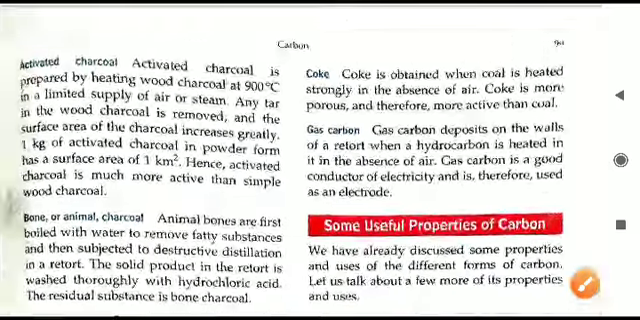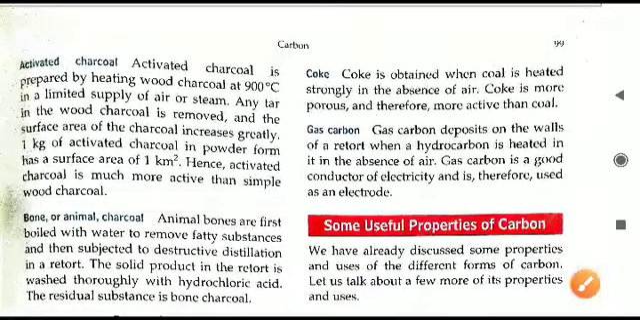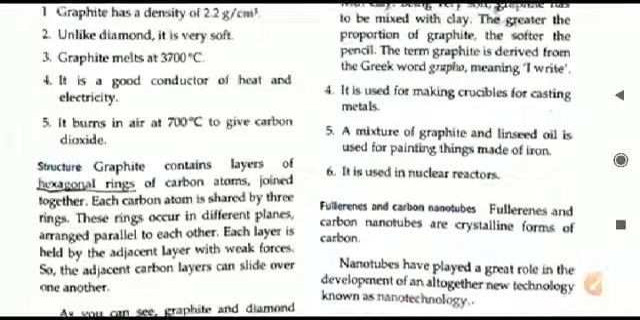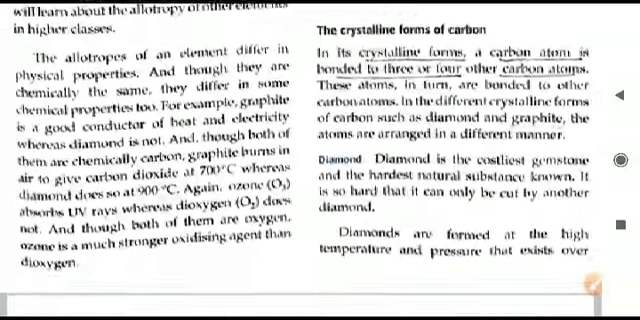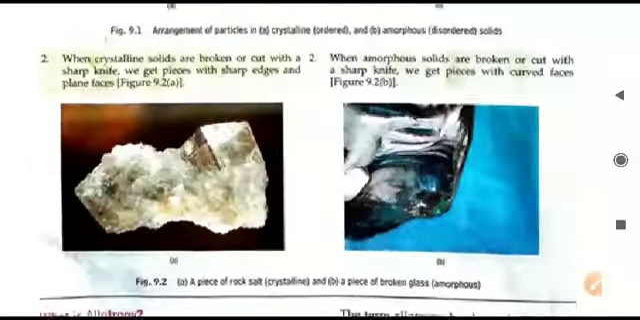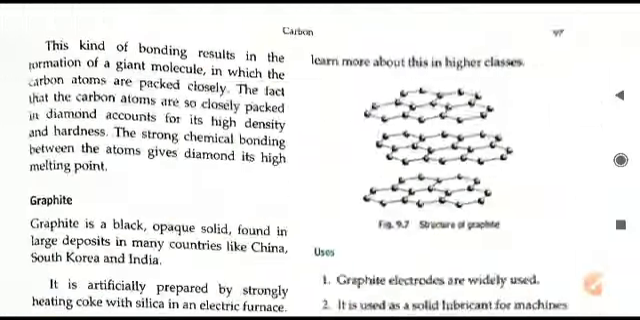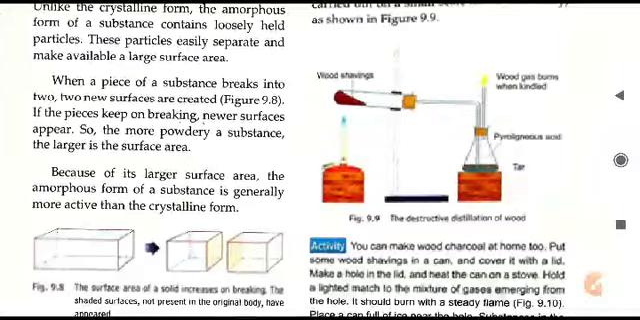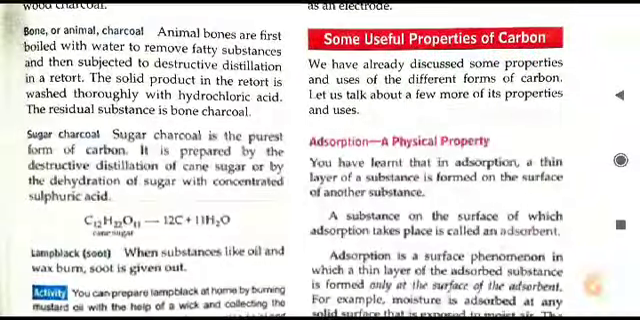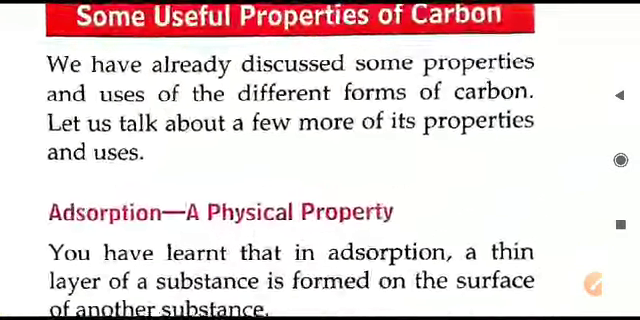So that is all about the various kinds of amorphous and crystalline forms of carbon that we have seen. We have also studied allotropes and allotropy, and that is the first part of chapter number 9 that we have completed. In the next video we will begin from the uses, or useful properties, of carbon onwards.